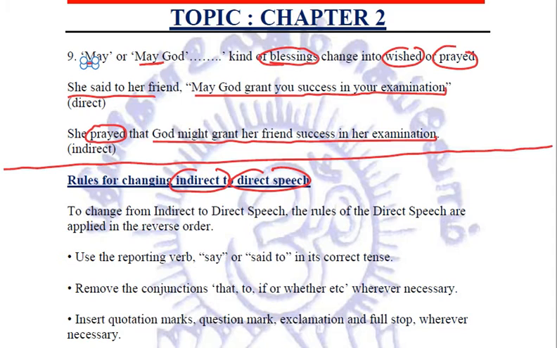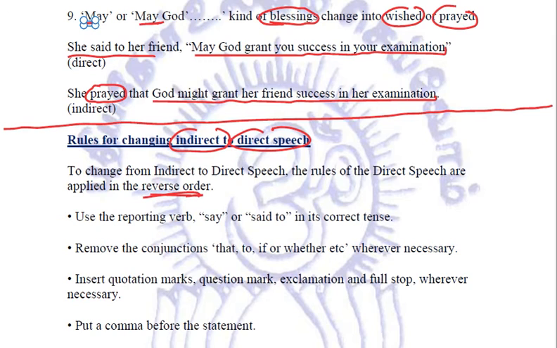Now, for changing indirect to direct, simply reverse all the rules that you have studied above. Right? You have to reverse all the rules. You have to apply them in the reverse order. For example, we have to use the reporting verb say or said to in its correct tense. We have to remove the conjunctions that, to, if, whether, etc.